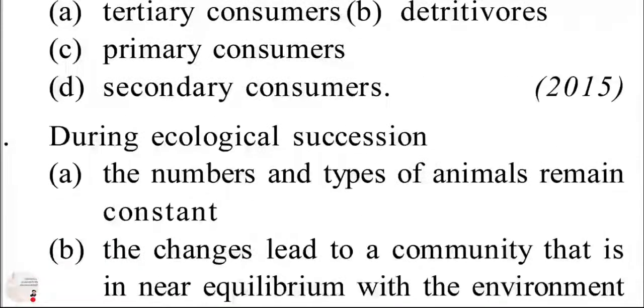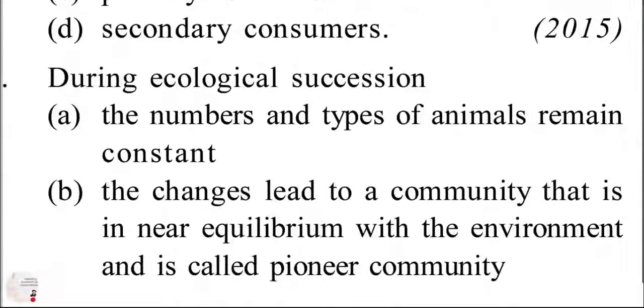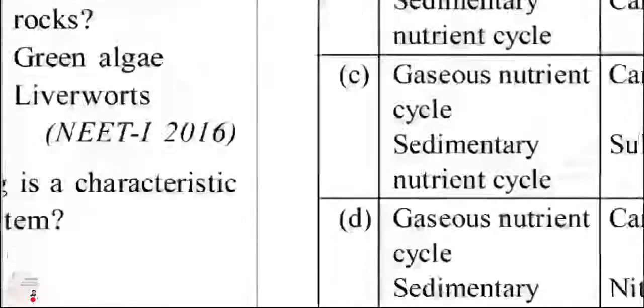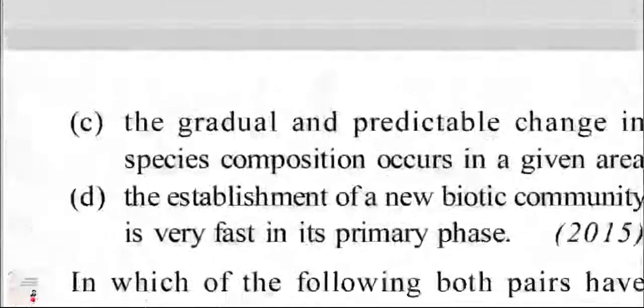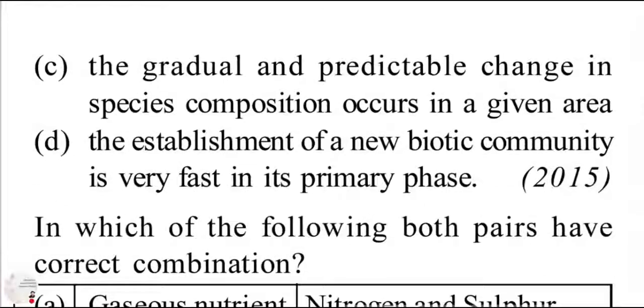Next is, during ecological succession, we will move directly to the right answer. Gradual and predictable change in species composition occurs in a given area. C is the right answer.